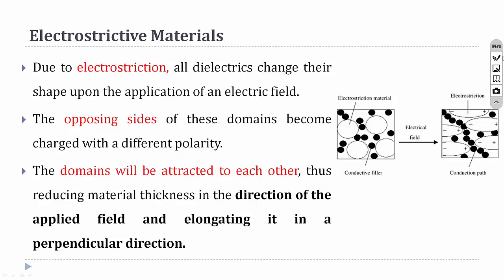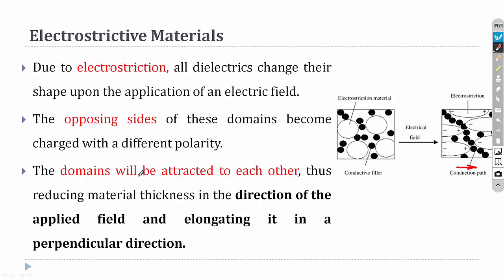Then electrostrictive materials. In the case of magnetostrictive materials, we used a magnetic field to change the shape and dimensions of the material. In the case of electrostrictive materials, we can use electricity for changing its shape and size. You can see that this is the normal state. When the electric field is applied, the material will rearrange and change its dimensions.